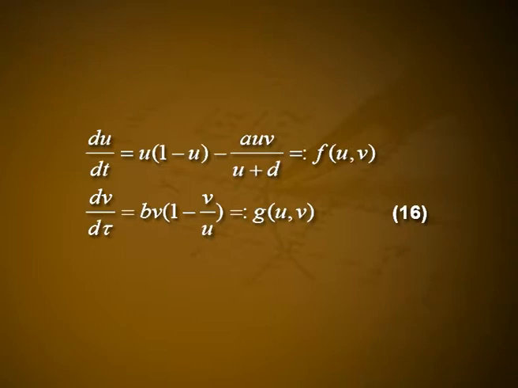We are interested in the stability of the steady states, which are the singular points in the phase plane of equation 16.